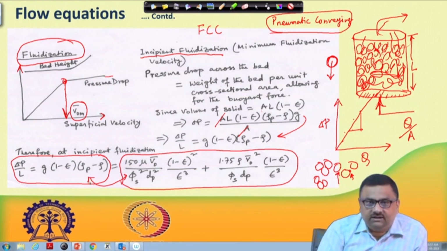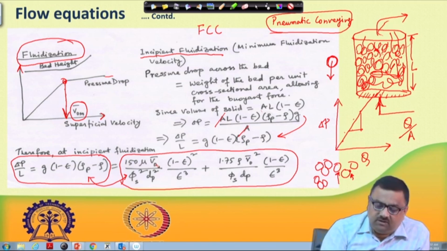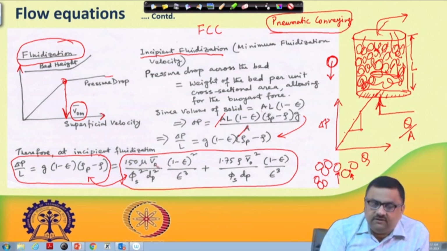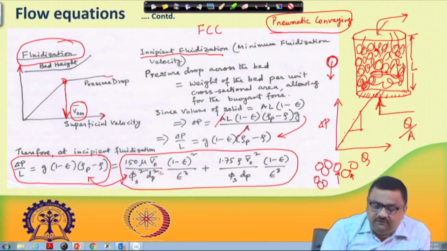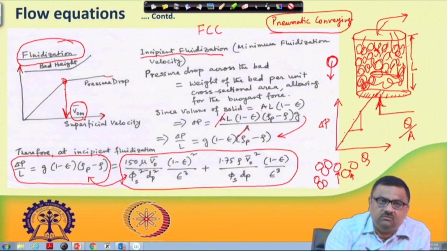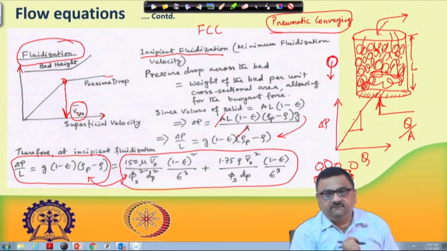If one has to find out what is this VO bar, if we equate these two, one has to solve for VO bar. And if VO bar is solved, then the VO bar that one finds would be equal to this VOM bar, which is the superficial velocity for incipient fluidization.